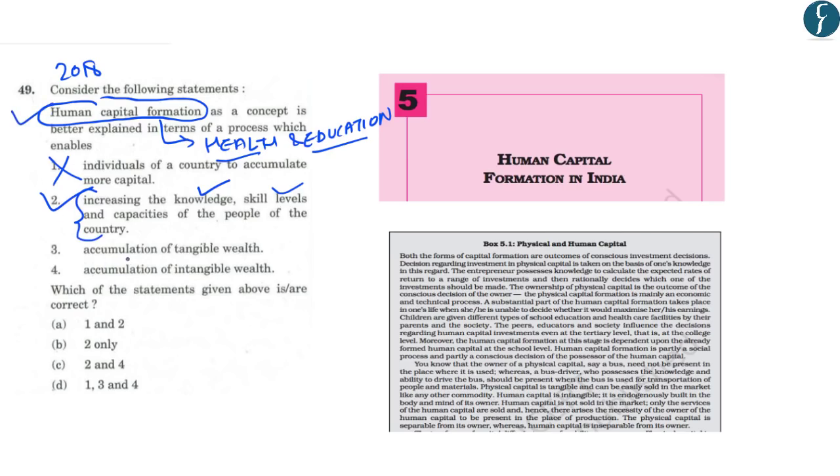The third is the accumulation of tangible wealth. Now, this statement is also incorrect because human capital formation is related to the accumulation of intangible wealth. So, this statement is correct. Now, if you look at the options, the correct answer is C, that is 2 and 4.